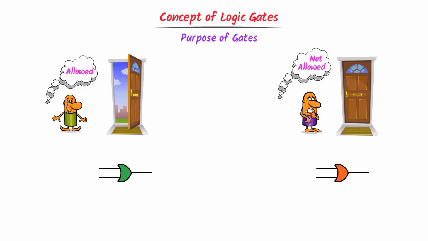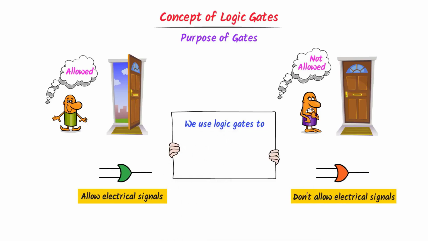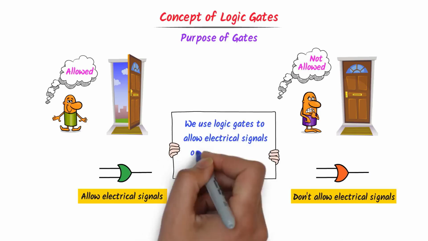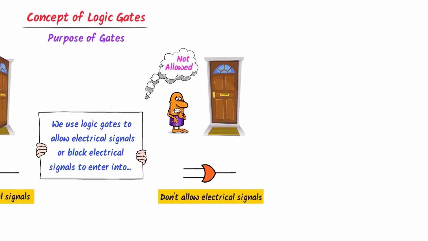Logic gates either do not allow electrical signal to pass through or allow electrical signal to pass through. I mean, we use logic gates in order to allow or block electrical signals or digital signals to enter into the circuit. Thus remember that we use logic gates to turn on and off any digital circuit.